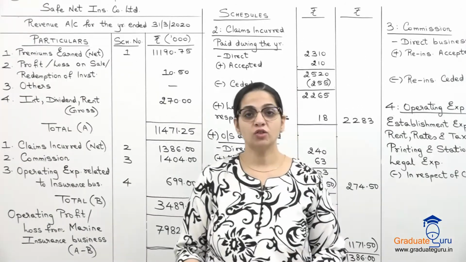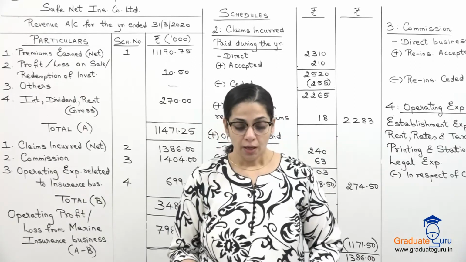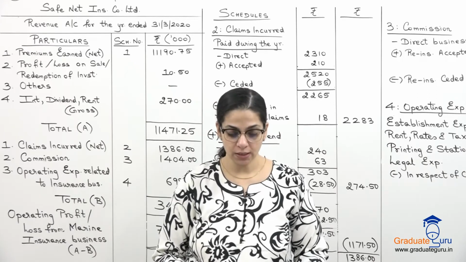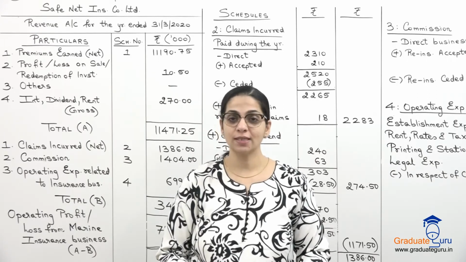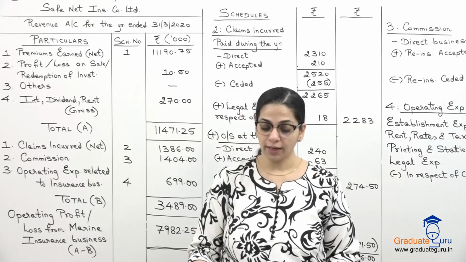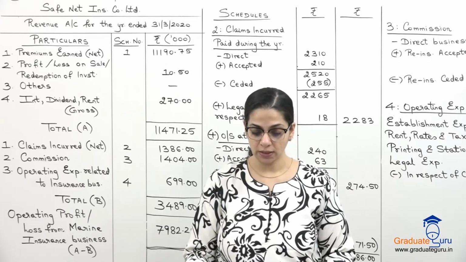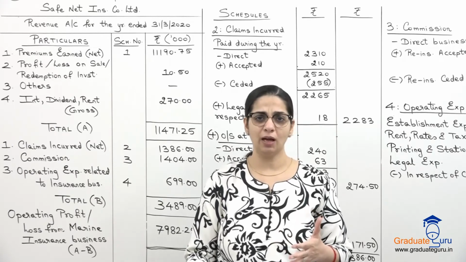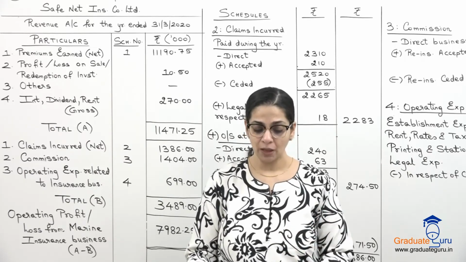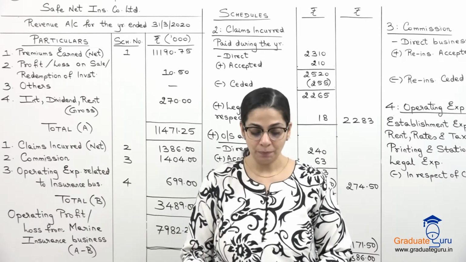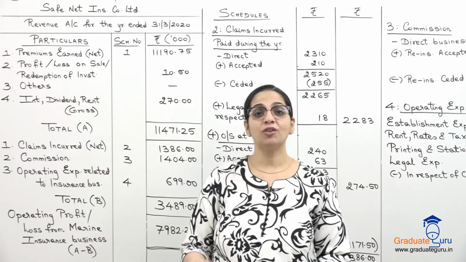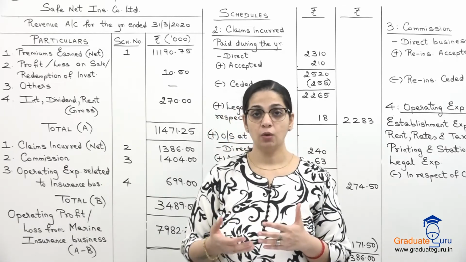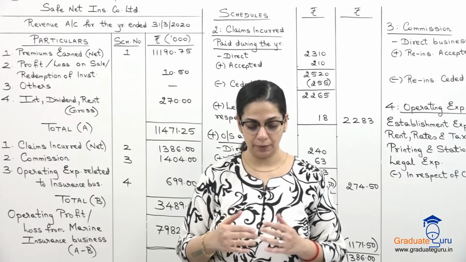So let us read question 7 for homework. Prepare revenue account in respect of fire insurance business of Protect Fire Insurance Company Limited for the year ended 31st March 2020 from the following details. So it's a small sum, a very simple one. You will be able to do it yourself easily. They've given us claims paid, legal expenses in respect of claims. So this is connected with the claims, where we added it to our claims paid.